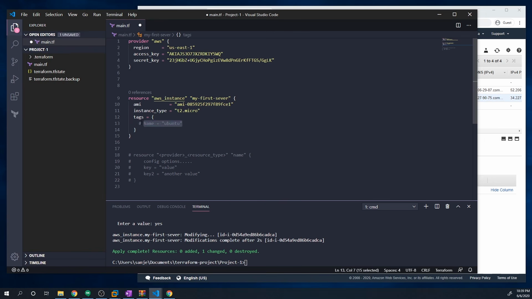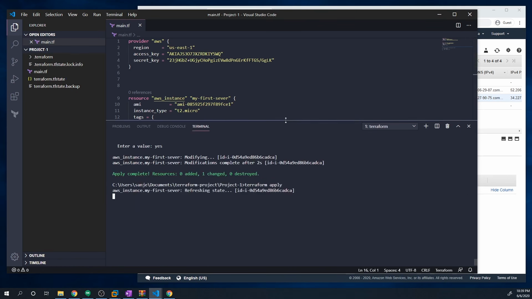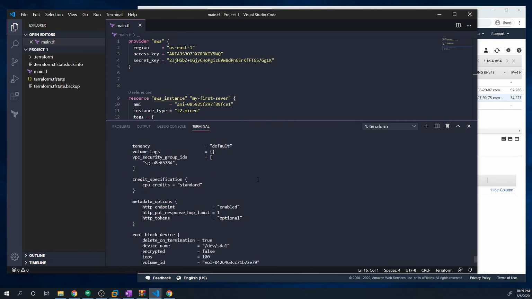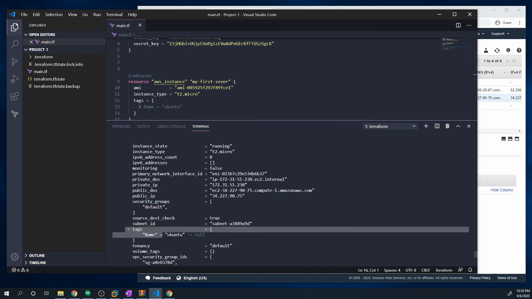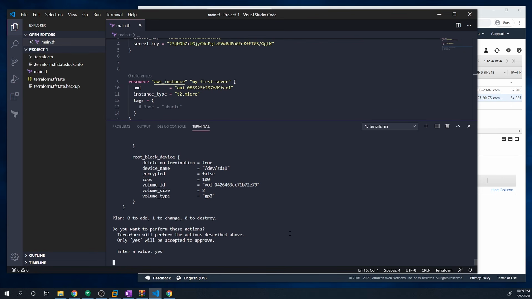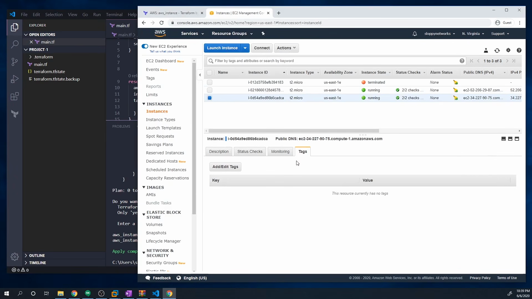And if we remove that, or comment it out and then hit save, we can do a Terraform apply again. And Terraform is going to talk with the AWS API just to get all the information about our server again. And it's going to see that it has a tag, but we're telling it to not have any tags. So then it's going to make the necessary changes. And so all we can see here is that, look, we're going to go from a name of Ubuntu to null, which means we're going to remove that tag. So we'll run that and it should remove that tag. Okay. And if we hit refresh, you can see that now there are no longer any tags.